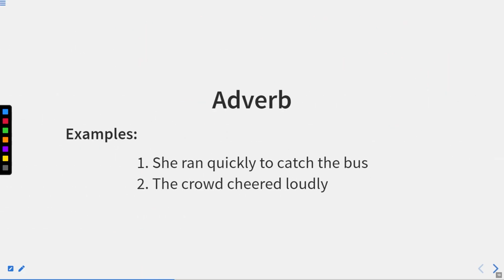Examples of adverbs of manner are: she ran quickly to catch the bus. Now in this you can see that we have added quick plus ly. So quickly is an adverb which is qualifying the verb ran. The crowd cheered loudly. Cheered is a verb and loudly is an adverb which is formed by adding ly to the word loud. Loud is an adjective and loudly is an adverb. Now let us move further.